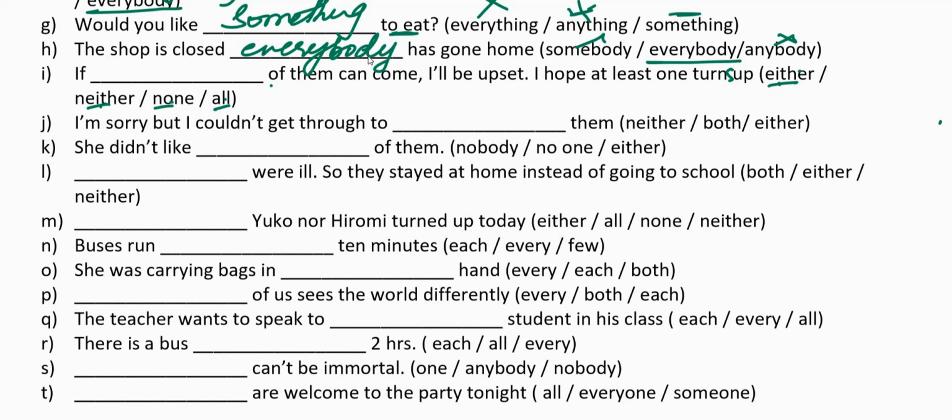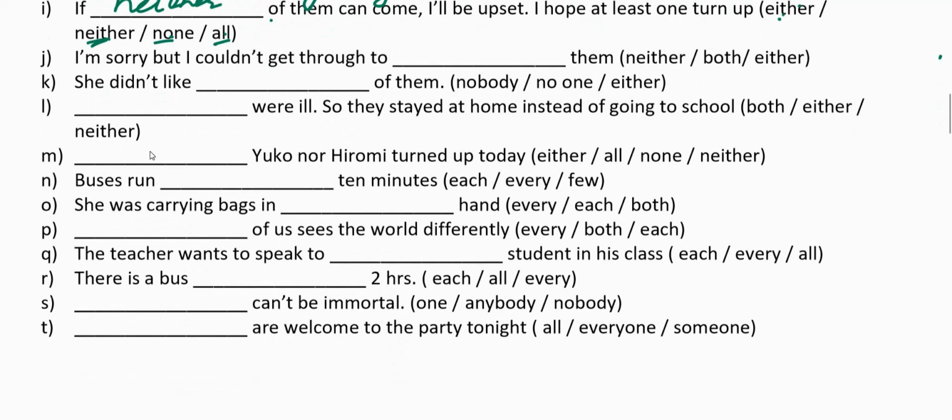Let us first understand the meaning of either. We can write, if neither of them can come, I'll be upset. Why will I be upset? Because I'm hoping that one of them should come. If neither of them turns up, I'll be upset. Neither A nor B can come, I'll be upset. Why? Because I hope at least one turns up. Remember, either or neither should be used when there are two options, and they always use a singular verb.